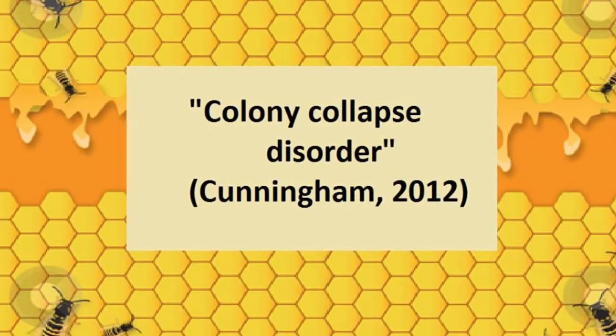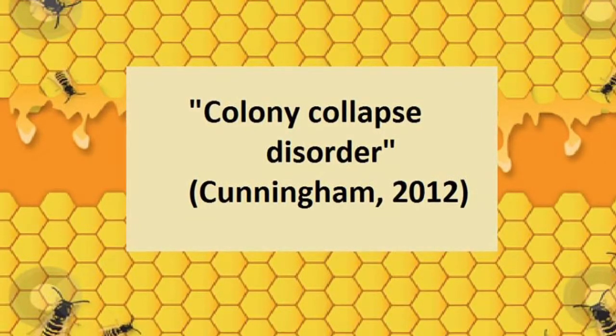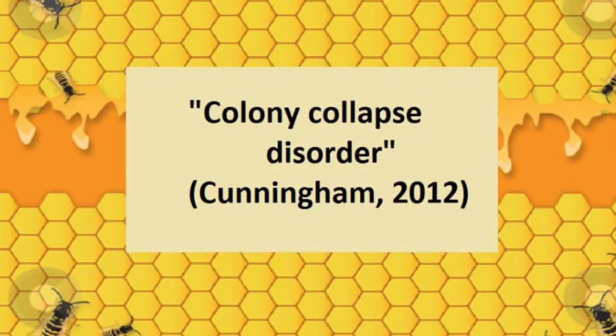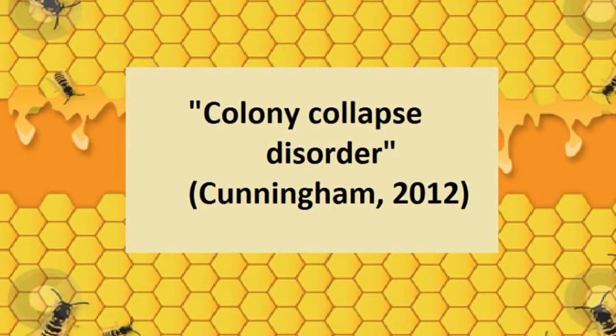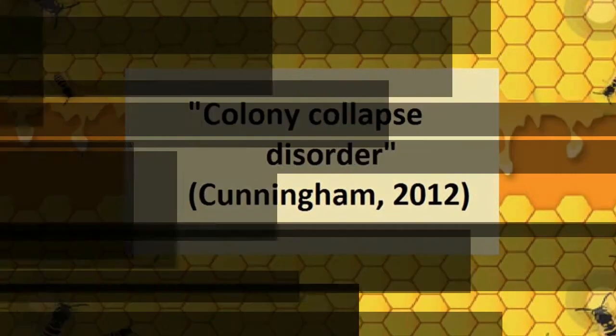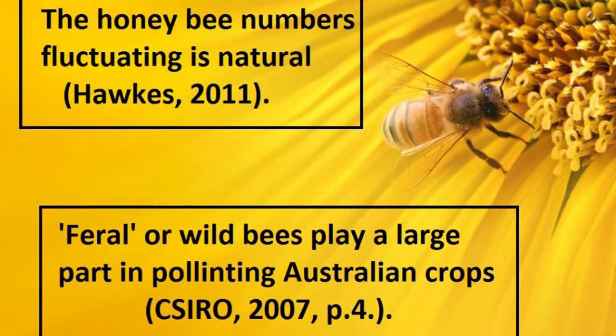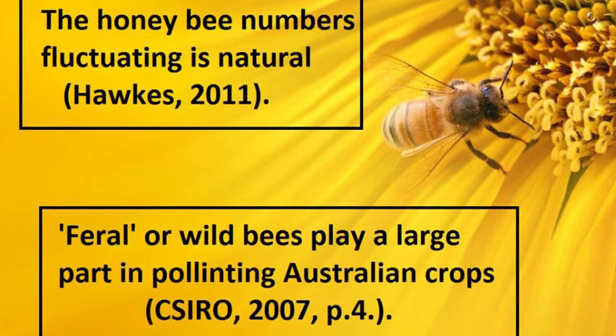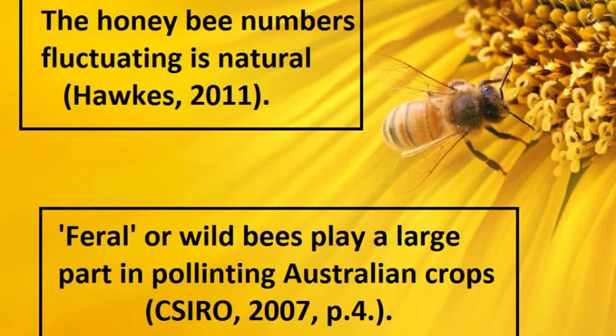Environmental factors and human impact have been seen to have an effect on the decreasing numbers. Hawkes 2011 explains that honeybee numbers fluctuating is a normal part of nature. However, in towns including Tamworth and Toowoomba, they have seen an incredible decrease of up to 35% of the population. As the numbers decrease, it begins to directly affect Australian crops and livestock.